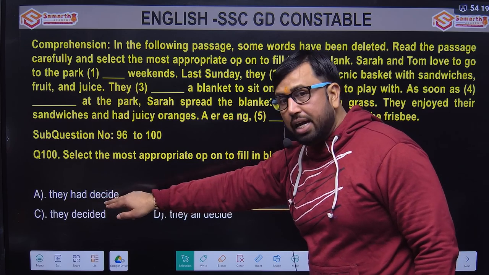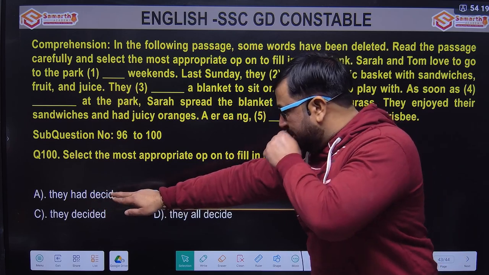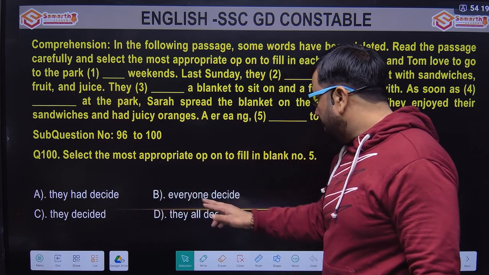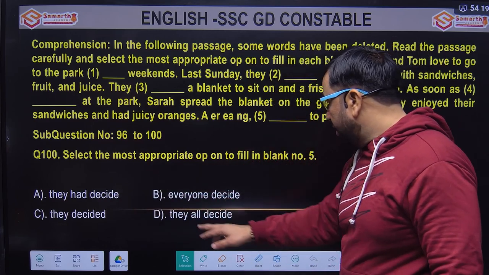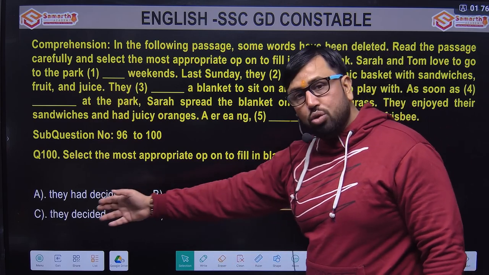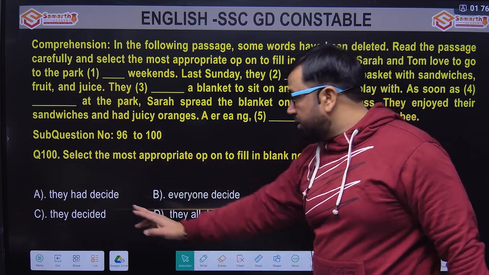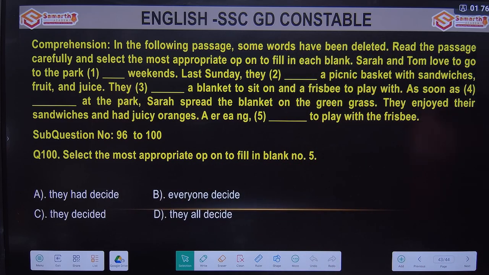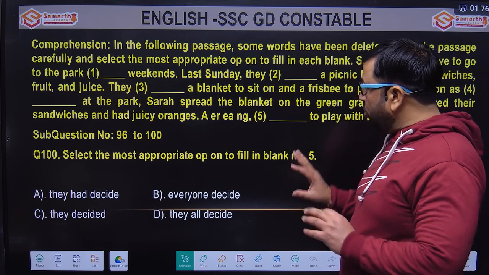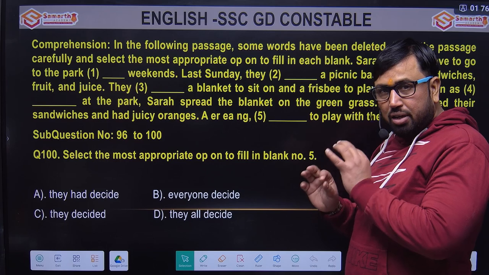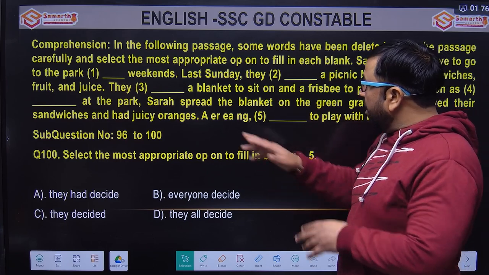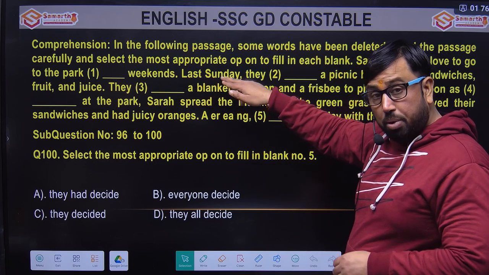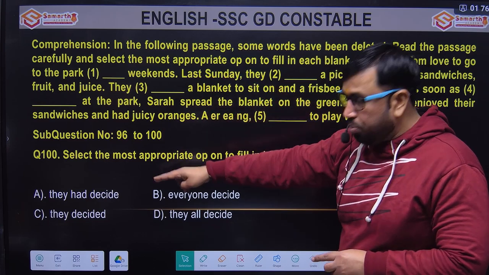They had to decide. Had तो बाद never use first form, wrong. Again, this is present, wrong. They all decide, present, wrong. The only option which is given in the past is C option. तो यह हो जाएगा. They decided to play with the frisbee. So it's quite, I mean, say you get a lot of clues when you start a sentence in the beginning. It started from the past tense. Past तो शुरू होके वह past वाली option choose कितनी है.